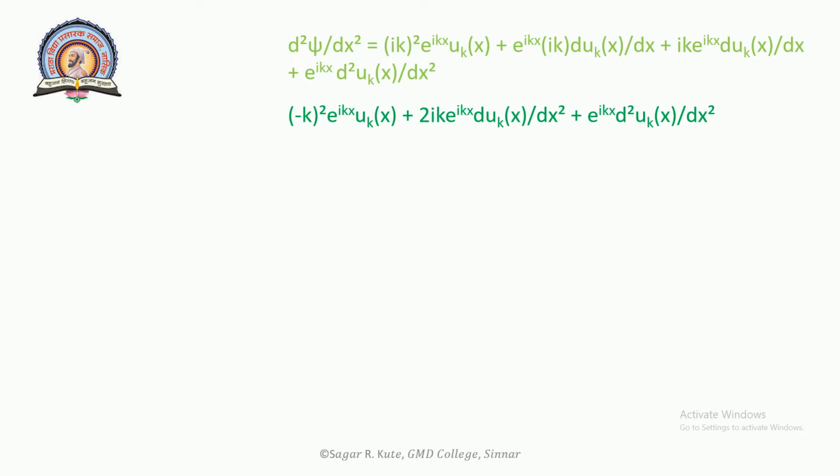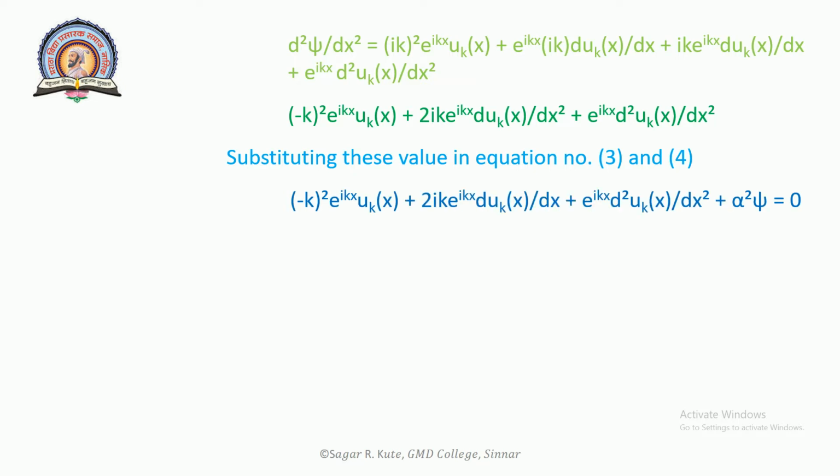Now solve this equation by substituting this value in equation number 3 and 4. Now we will get minus k square e raised to i k x into u k of x plus 2 i k e raised to i k x d u k of x upon dx plus e raised to i k x into d square u k of x upon dx square plus alpha square into psi is equal to 0.